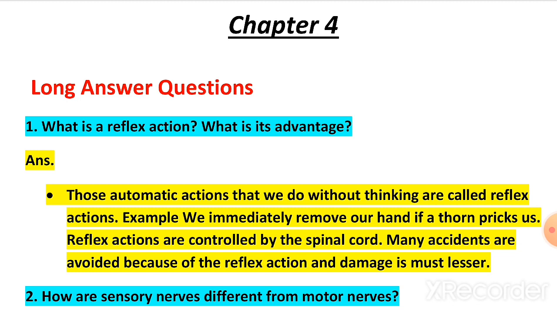Example, we immediately remove our hand if a thorn pricks us. Reflex actions are controlled by the spinal cord. Many accidents are avoided because of reflex action and damage is much lesser. Actually, in reflex action, brain is not involved.